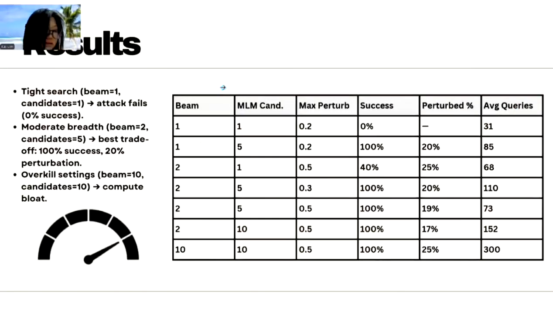It shows that conservative settings predictably failed because the search space was too tight. Relaxing the beam, the MLM candidate budget, and the composite transform, the attack flips every label in my example test. But the success comes with cost: about 70 model queries per example, and about 19% of words change on average. You tune search for a trade-off between subtlety, cost, and transfer success.